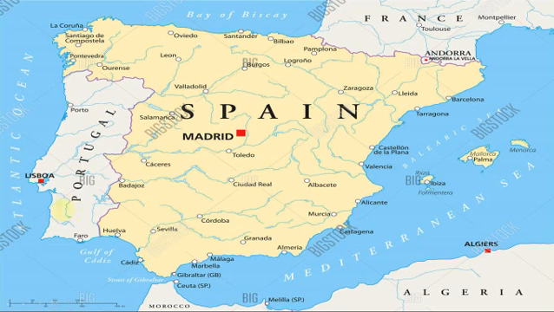If we talk about neighboring areas of Spain, when we move towards the north, there lies the Bay of Biscay and two countries, France and Andorra. Towards the west, Portugal is present. When we move towards the south, the country of Morocco is present, and it is separated by the Strait of Gibraltar. Two seas are neighboring Spain on the eastern side, the Balearic Sea and the Mediterranean Sea.